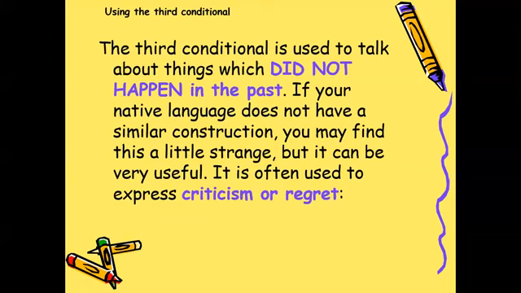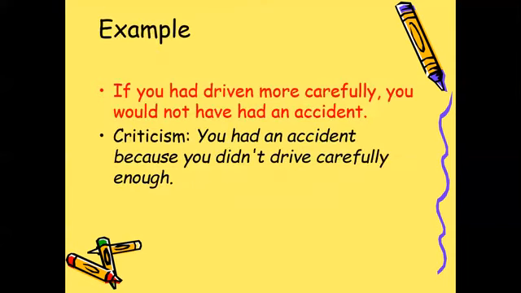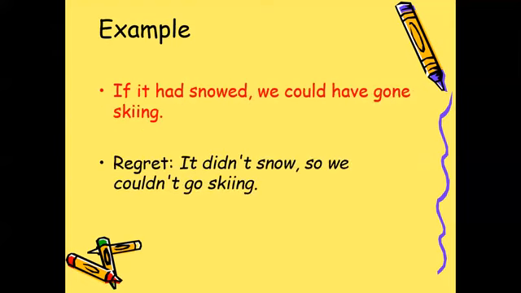The third conditional is used to talk about things which didn't happen in the past. If your native language doesn't have a similar construction, you may find this a little strange, but it can be very useful. It is often used to express criticism or regret about the past. Example: if you had driven more carefully, you wouldn't have had an accident. Criticism: you had an accident because you didn't drive carefully enough. If it had snowed, we could have gone skiing. Regret: it didn't snow, so we couldn't go skiing.